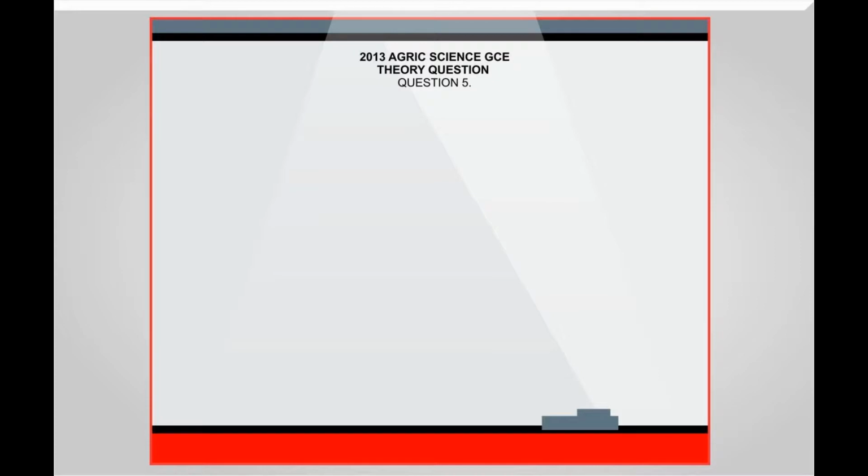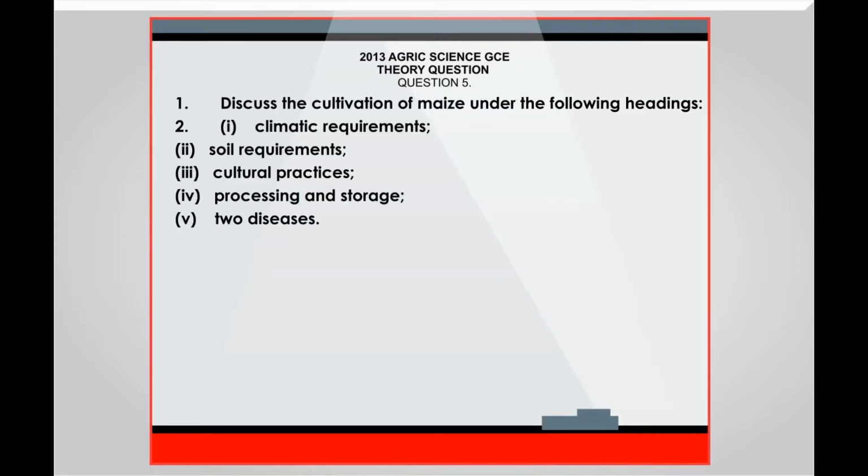Question 5. Discuss the cultivation of maize under the following headings: climatic requirements, soil requirements, cultural practices, processing and storage, 2 diseases.